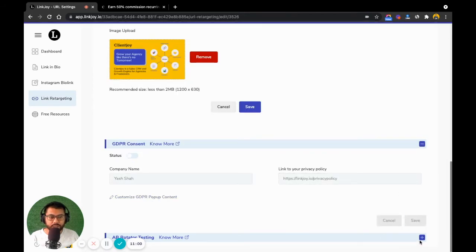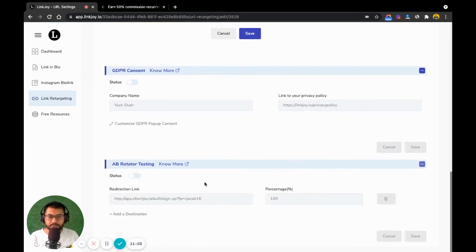So that's completely okay. I can also do A/B testing. So let's say this is one destination URL, and then if I want to add another destination, then I can add another destination to a separate landing page. And so the same link that's created with Linkjoy will divert half the traffic to the first redirection link and the other half to the second one. You can also adjust the percentages from over here. And so you can then very easily check out the performance of your different landing pages as well. And then you can click on save, right?